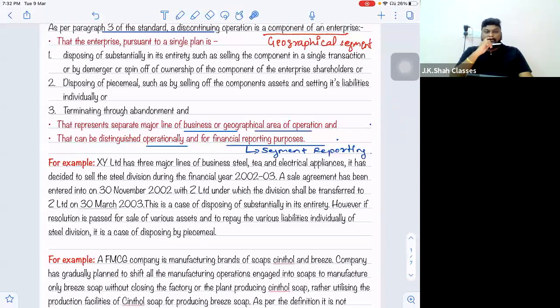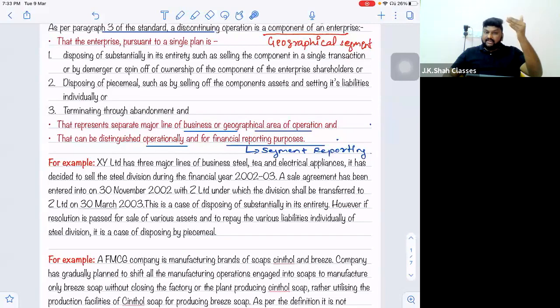And sir, you will also learn one chapter in your CA Inter, dissolution of partnership firms. In this dissolution of partnership firms, you will learn this concept of piecemeal distribution. Now, what is piecemeal? Sell assets and pay off the liabilities on the basis of their priority.